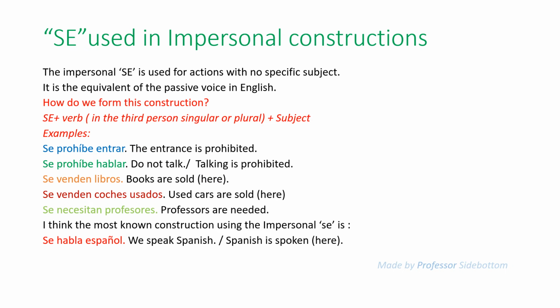Now let's talk about se used in impersonal constructions. The so-called impersonal se is used for actions with no specific subject. It is the equivalent of the passive voice in English, and its formula is pretty simple. Se plus verb in the third person singular or plural plus subject. Now here are some examples.